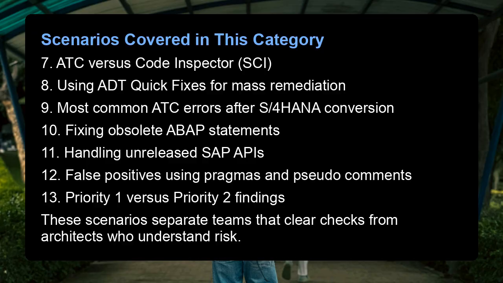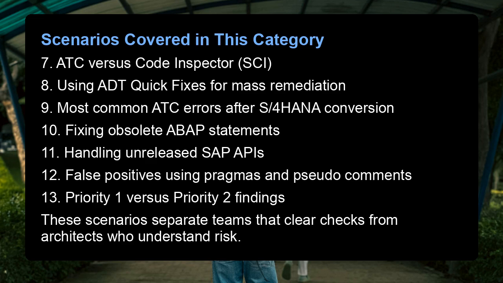Scenarios covered in this category. 7. ATC versus Code Inspector SI. 8. Using ADT quick fixes for mass remediation. 9. Most common ATC errors after S/4HANA conversion. 10. Fixing obsolete ABAP statements. 11. Handling unreleased SAP APIs. 12. False positives using pragmas and pseudo comments. 13. Priority 1 versus Priority 2 findings.